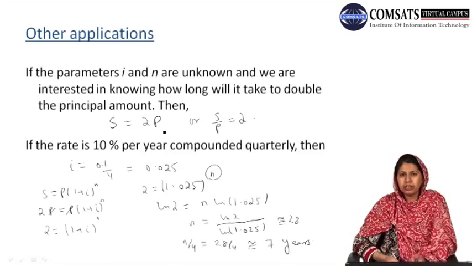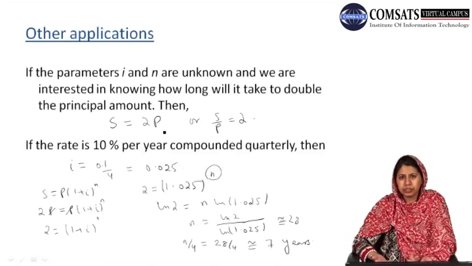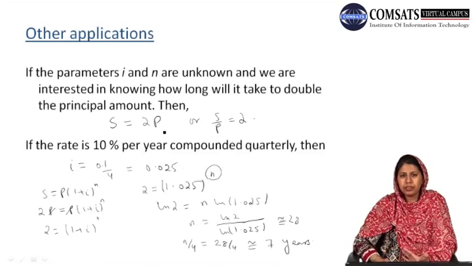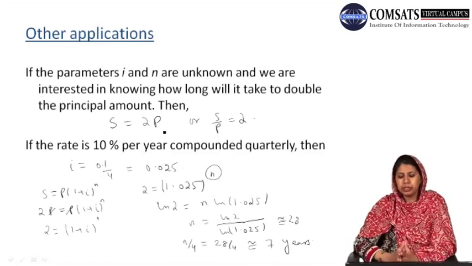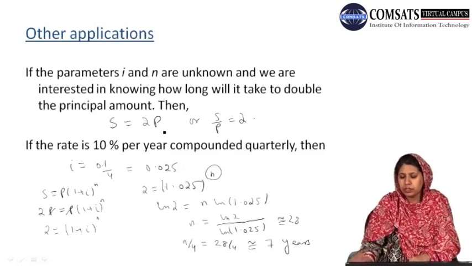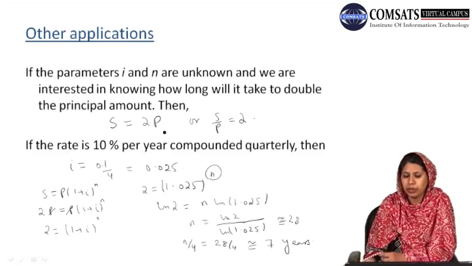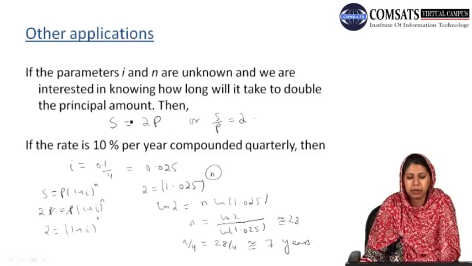We have obtained the number of compounding periods, which is 28. But since the interest is given 4 times a year, the number of years will be n divided by 4, which is approximately 7 years required to double our principal amount.